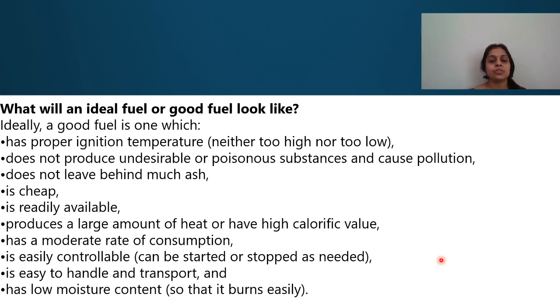So, what will an ideal fuel or a good fuel look like? Some of the characteristics of an ideal fuel: it should have a proper ignition temperature, meaning the temperature should be neither too high nor too low. It should not produce any undesirable or poisonous substances which result in pollution. It should not leave behind any ash. It should be low in cost, cheap and readily available. It should produce a large amount of heat, meaning it should have a high calorific value, and it should have a moderate rate of consumption. It should be easily controllable, easy to handle and easy to transport, and it should have a low moisture content so that it can burn easily.